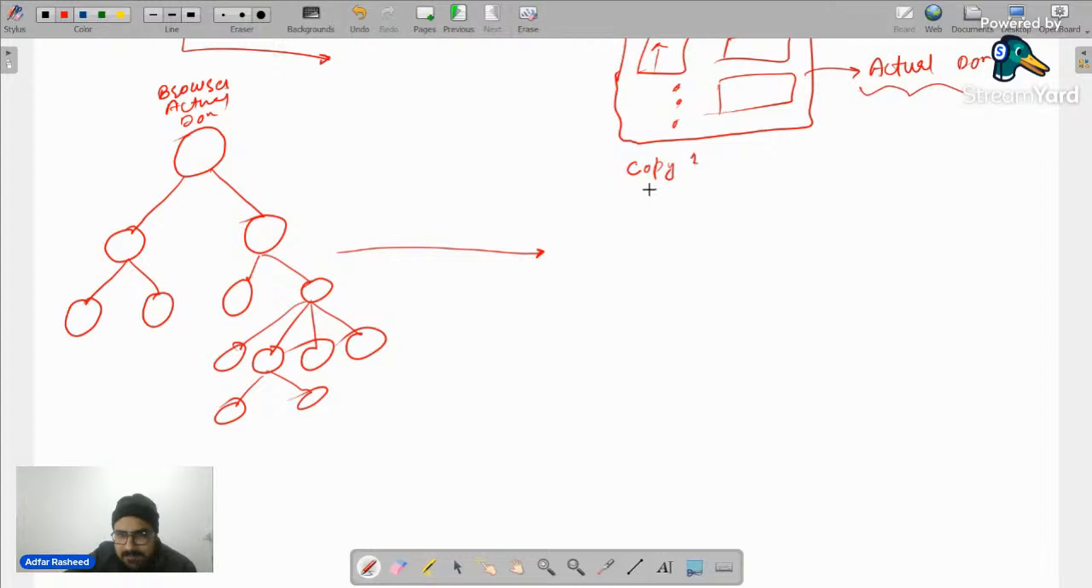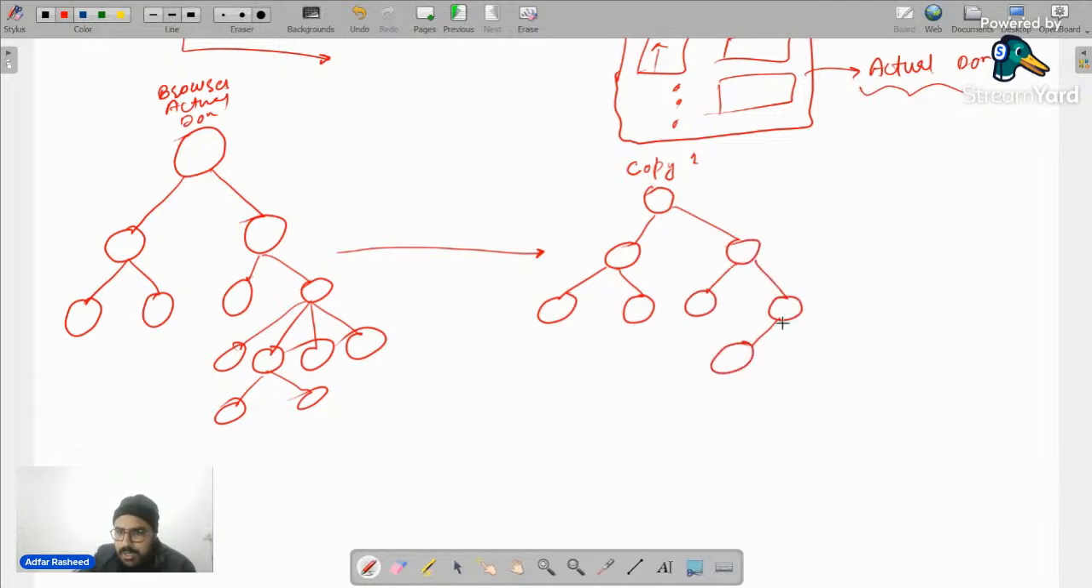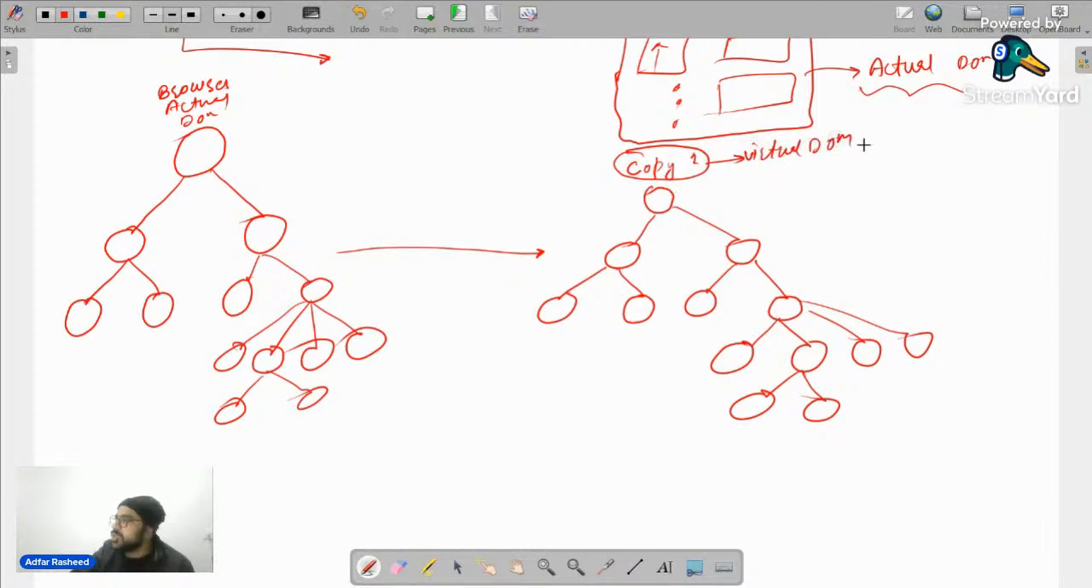So I will simply get a copy like this, like this, like this. Let me quickly create 4 children to this. I should have created 3, but let's create 4. Something like this. And this copy that React creates is called a virtual DOM. That's why we call it virtual DOM. So it's a very lightweight copy of my actual DOM.